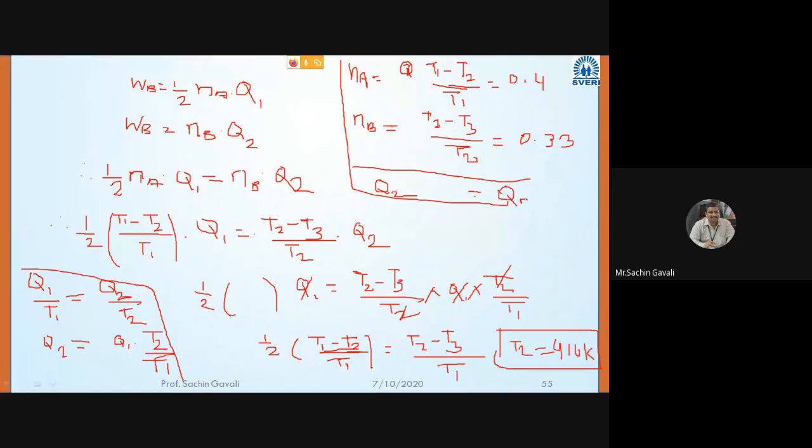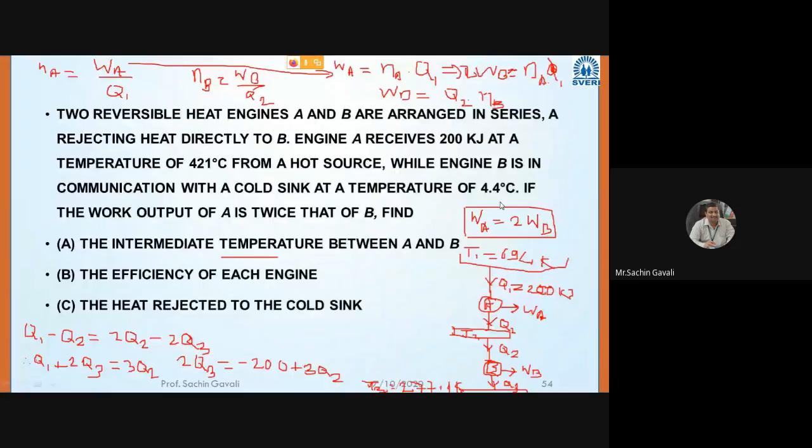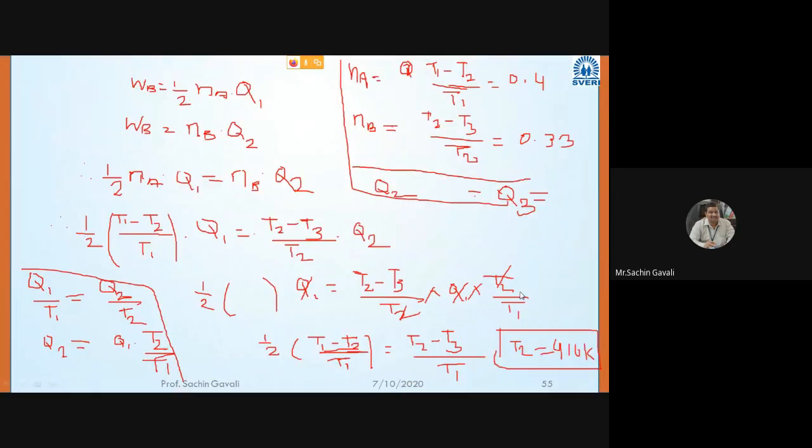Eta A is (T1 minus T2) divided by T1, which is (Q1 minus Q2) divided by Q1, and Q1 is given to us. And eta B is equal to (Q2 minus Q3) divided by Q2.